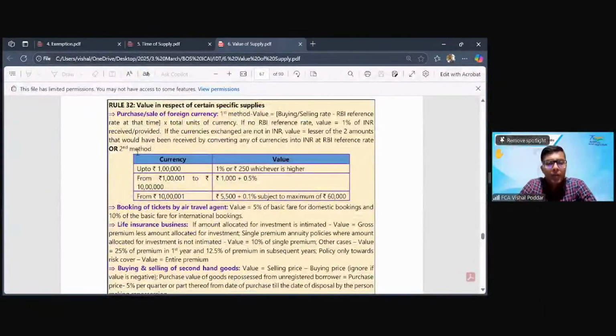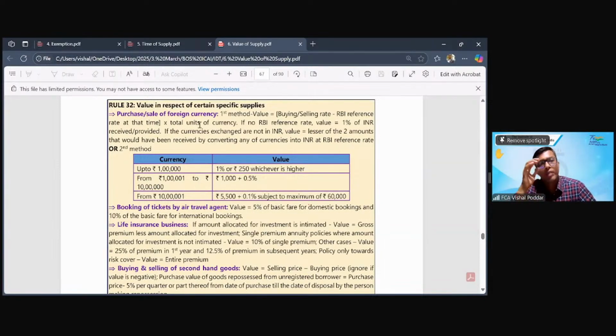Then we come to conversion of foreign currency. Now in foreign currency conversion, there are two methods given. First is you can say the real method and the second is the assumed method. What are these two methods? Firstly, what is this supply? I am a money changer. You come to me with $1 lakh and you want me to convert it into rupees. Let us say today's dollar to rupee rate is 85 rupees, for example. So when you give me $1 lakh, I should pay you 85 lakh rupees.